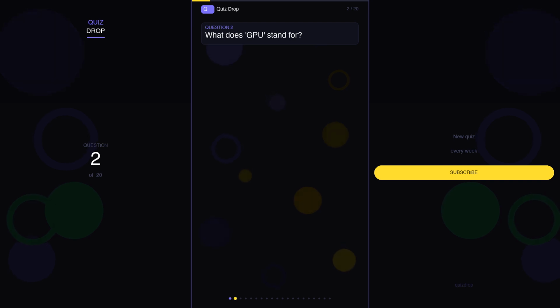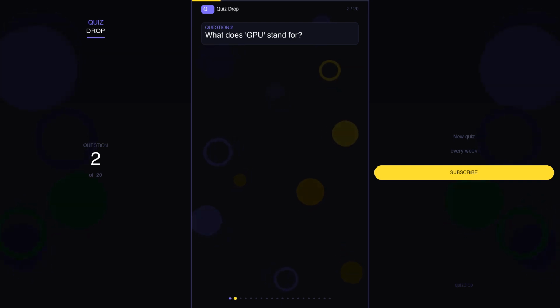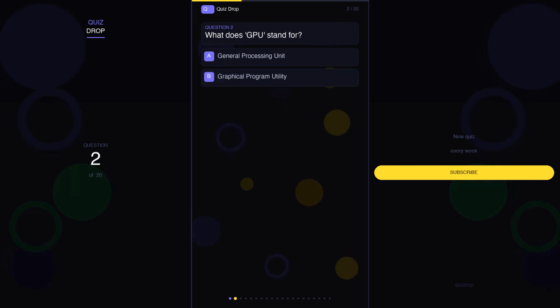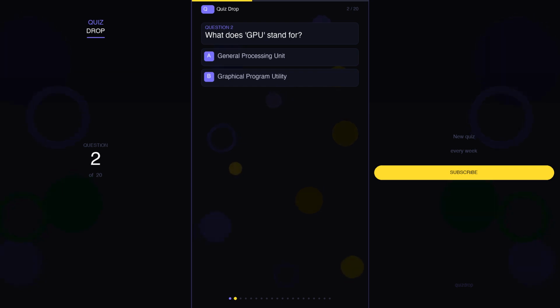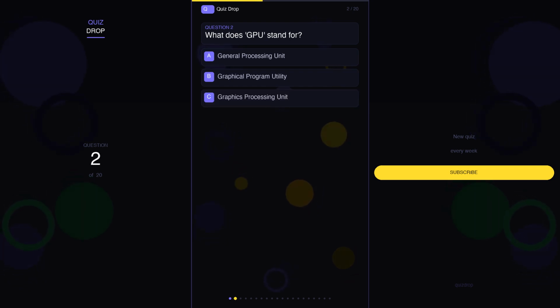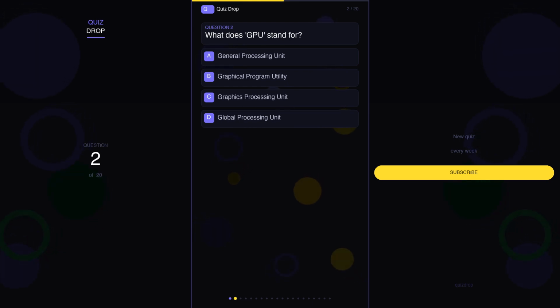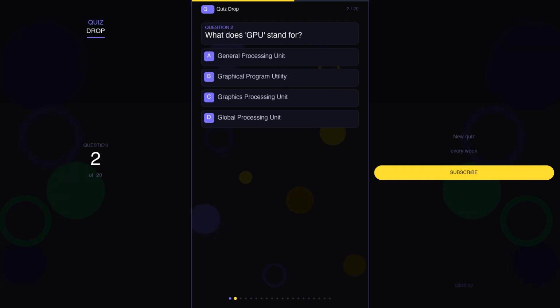Question 2. What does GPU stand for? Your options are A. General Processing Unit, B. Graphical Program Utility, C. Graphics Processing Unit, D. Global Processing Unit.